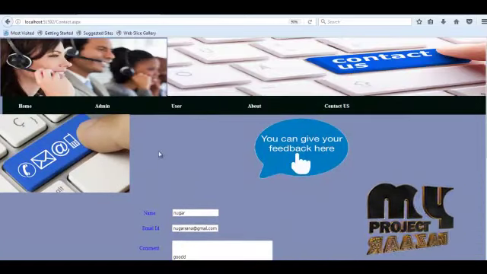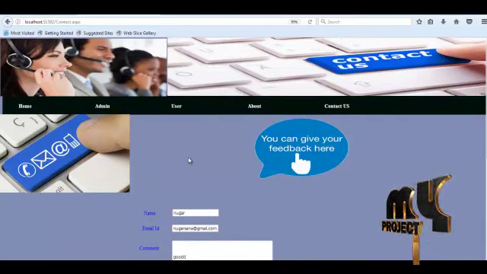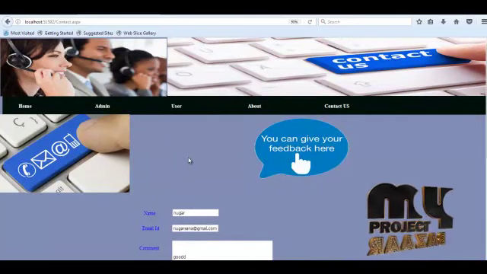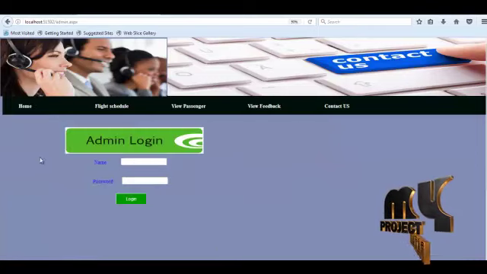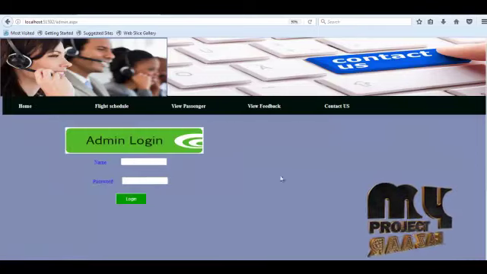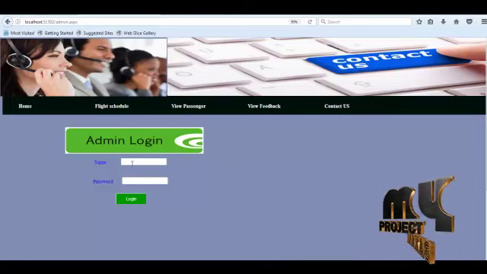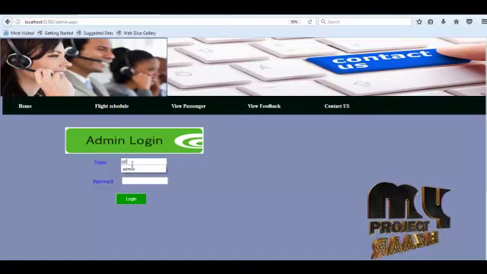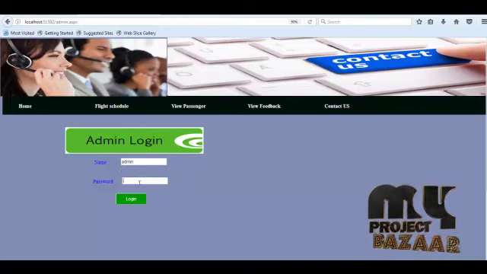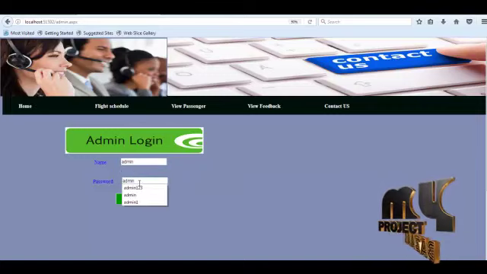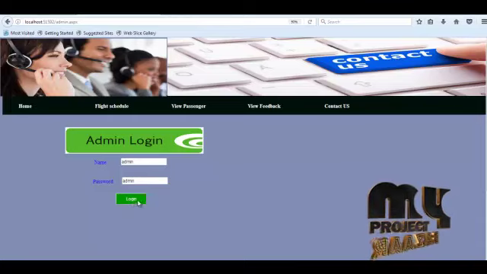Now see the admin process. If the admin wants to log in to our site, click the admin navigation link, then the admin login form opens. Here the admin must put his or her own username and authentication password. Finally click the login button.